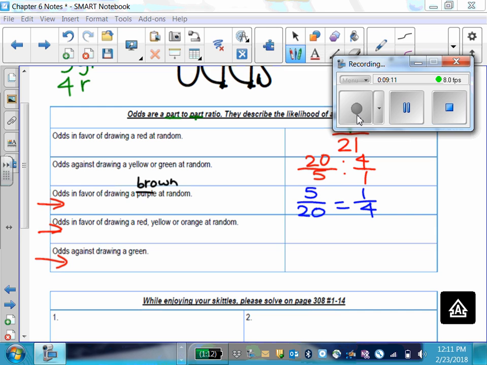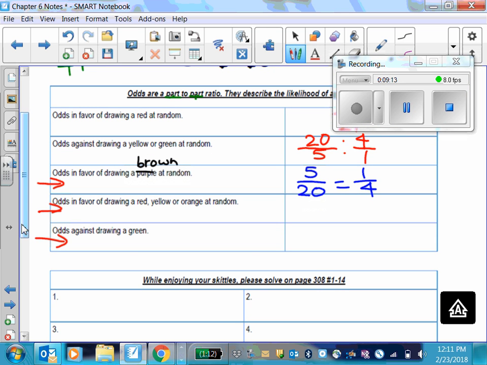All right, odds in favor of drawing a red, yellow, or orange at random. So you have 14 chances of drawing a red, yellow, or orange, and you have 11 chances that you don't draw that. Odds against drawing a green, there's 22 that aren't green and 3 that are green. You do not need to do the bottom page because we will do that in class.